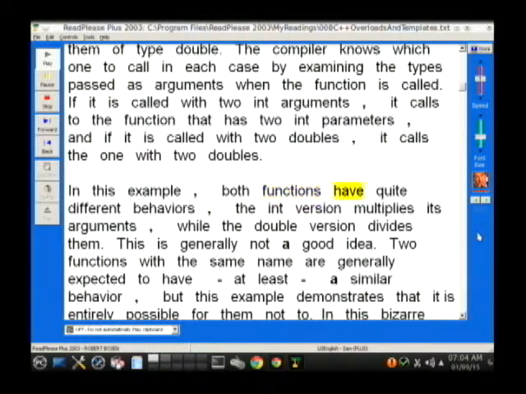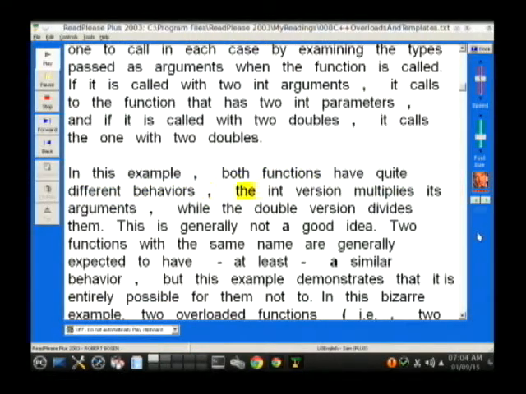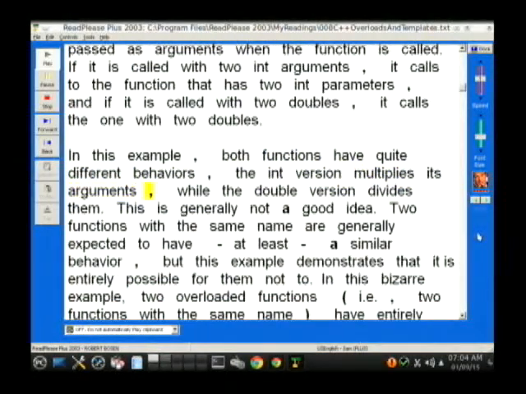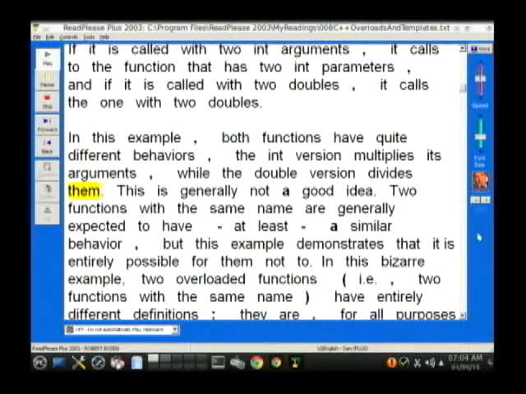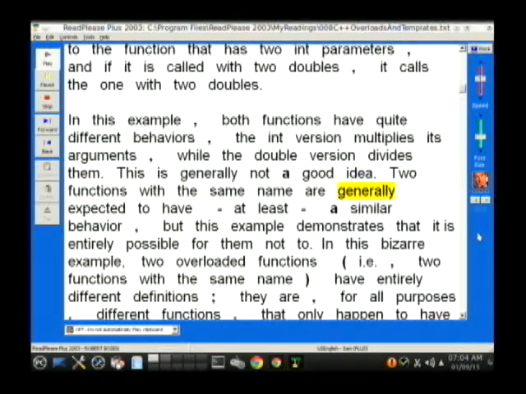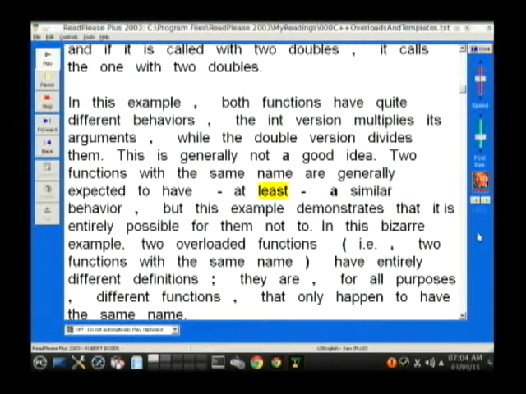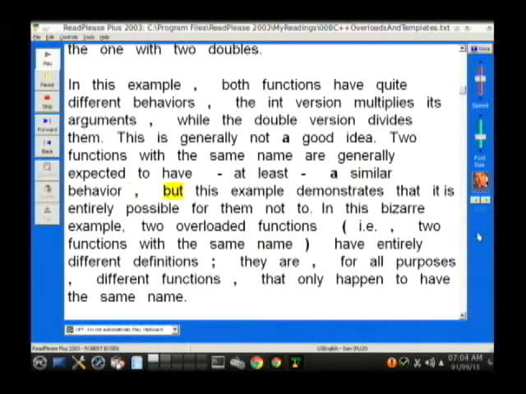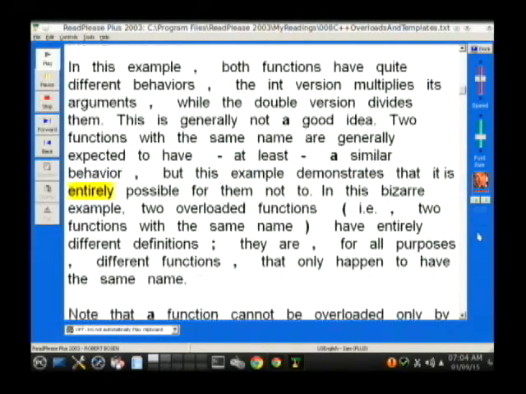In this example, both functions have quite different behaviors: the int version multiplies its arguments, while the double version divides them. This is generally not a good idea. Two functions with the same name are generally expected to have at least a similar behavior, but this example demonstrates that it is entirely possible for them not to.